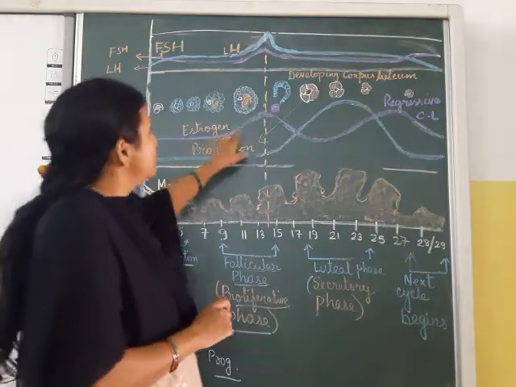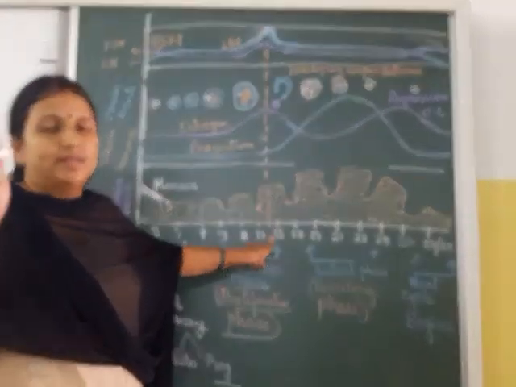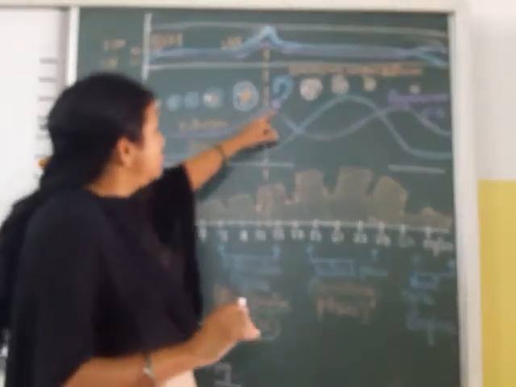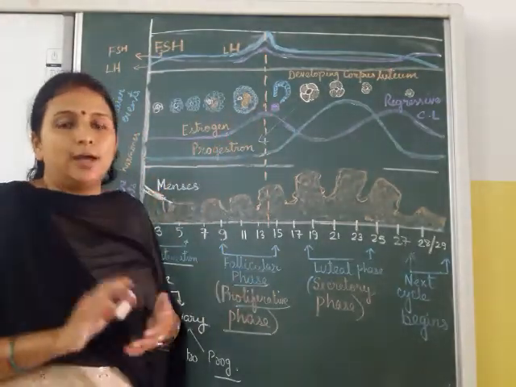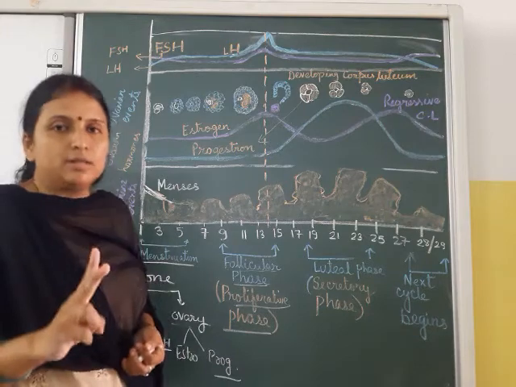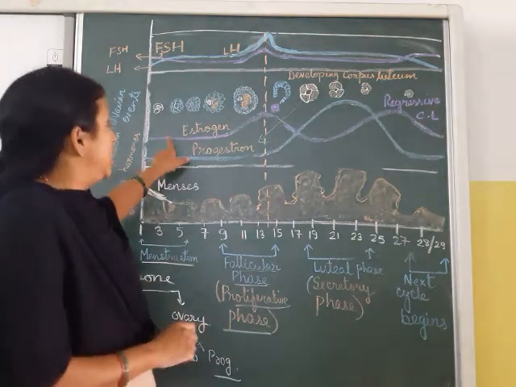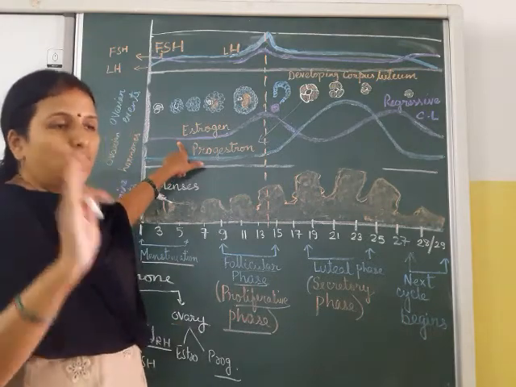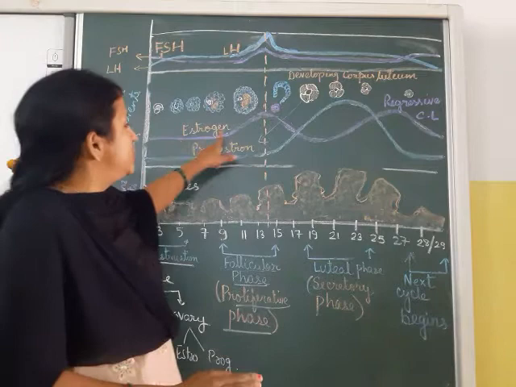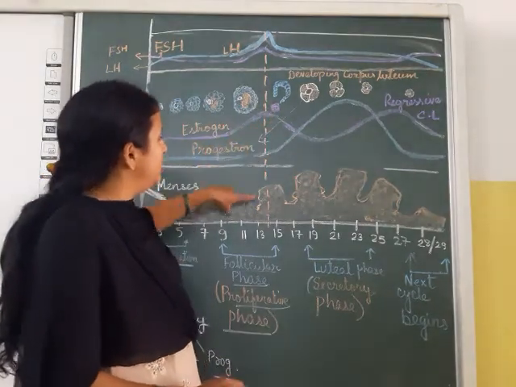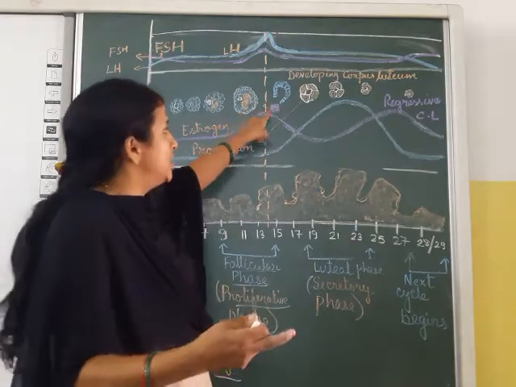Okay, so estrogen will be at the peak around the 13th, 14th, 15th day, when ovulation has taken place, because estrogen helps in two things: follicle making as well as ovulation. Again, in the next video I will explain which hormone helps in what. Just understand this now. Estrogen will help in follicle maturity, endometrial lining formation, as well as ovulation.